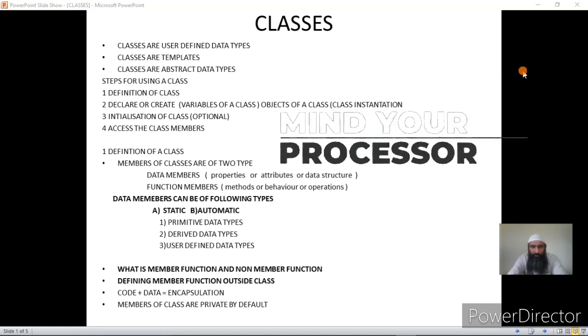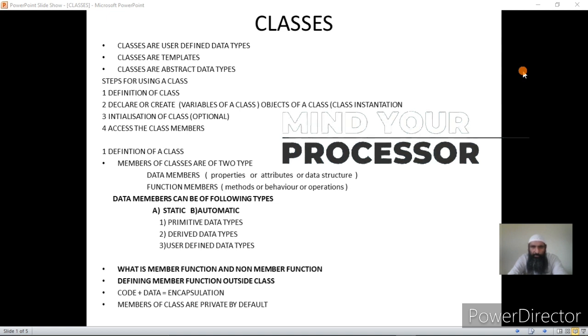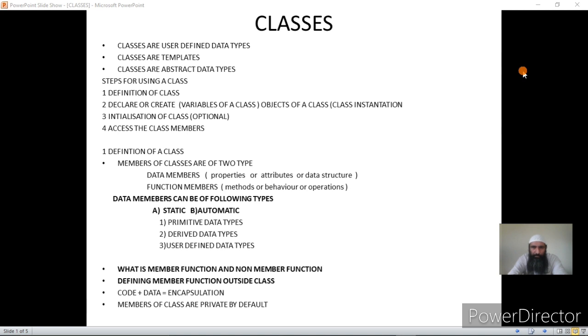Hello students, today we are going to discuss classes again in detail. As we know, C++ supports classes, and this is what makes C++ an object-oriented language. In C we don't have classes. Now, classes are user defined data types.